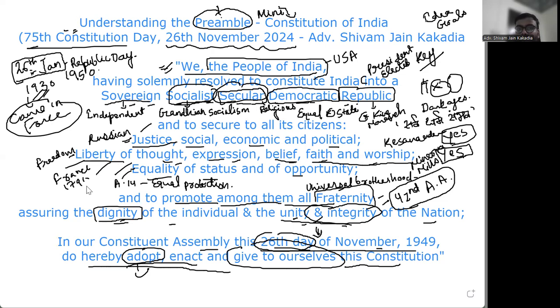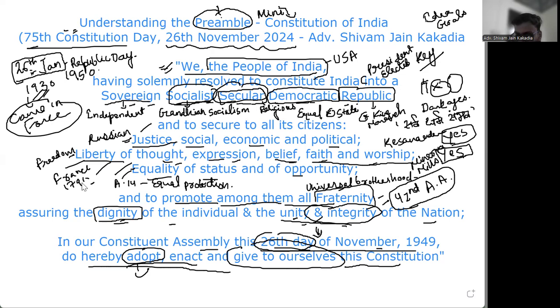So if you're seeking equality, for example, you have to go on Article 14. You can't use the preamble, the phrase over here, equality of status and of opportunity. Rather you would have Article 14. But in any case, it is a reflection of the Constitution only. So all your fundamental rights, your directive principles, it's a reflection of that Part 3 and Part 4. So it goes hand in hand. They are complementary in nature.